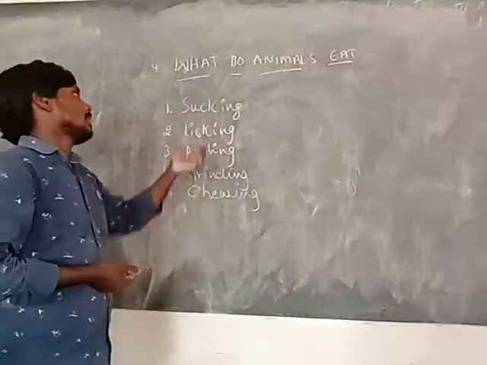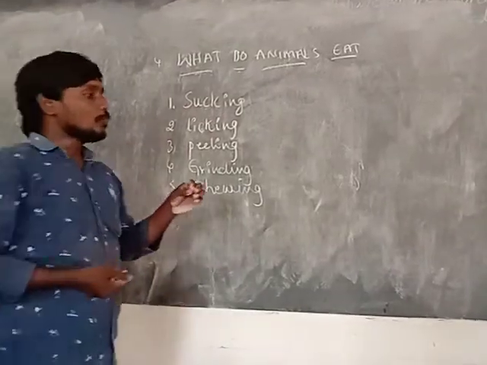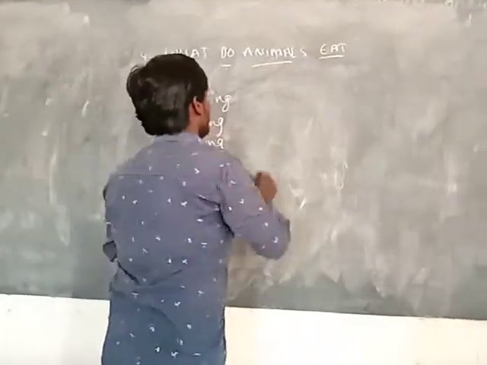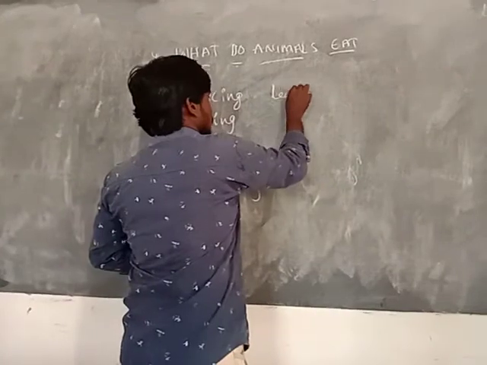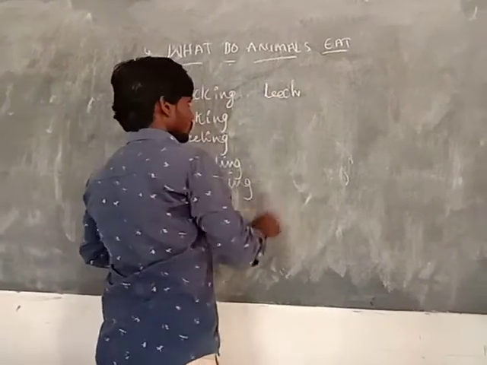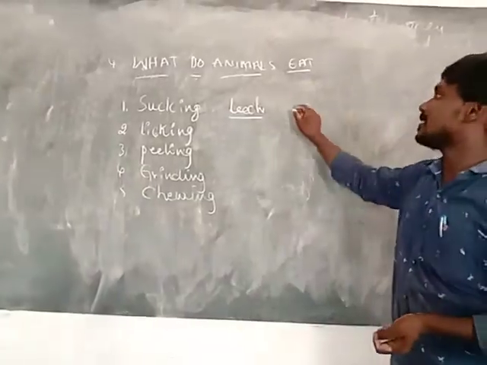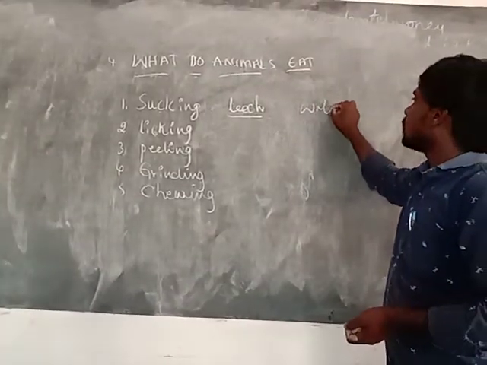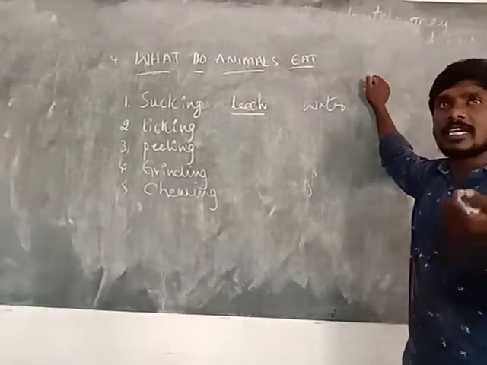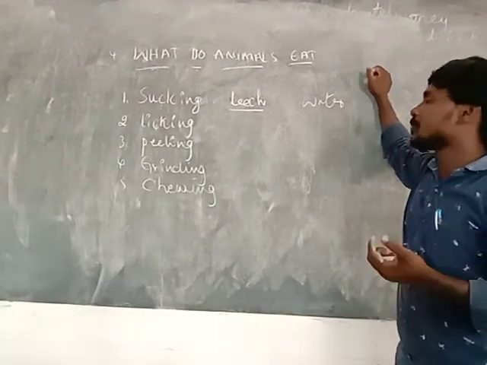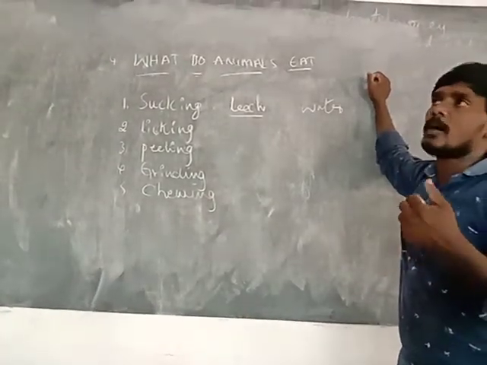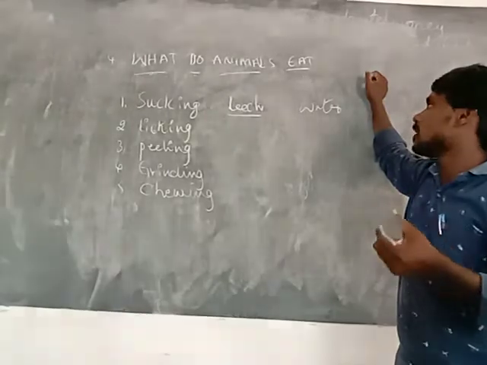Sucking: an example is the leech. What kind of animal is a leech? A leech lives in water, in villages, seas, ponds, rivers and lakes.